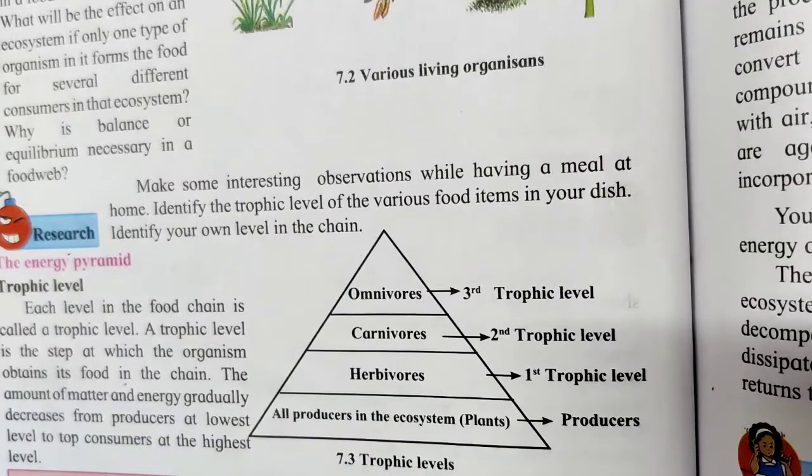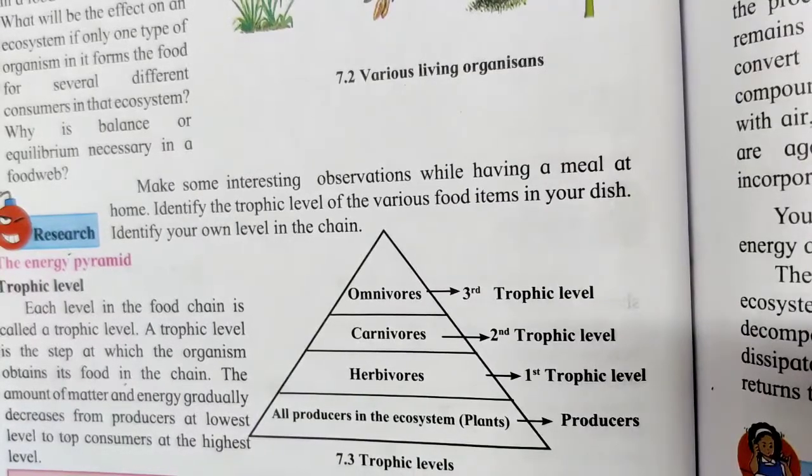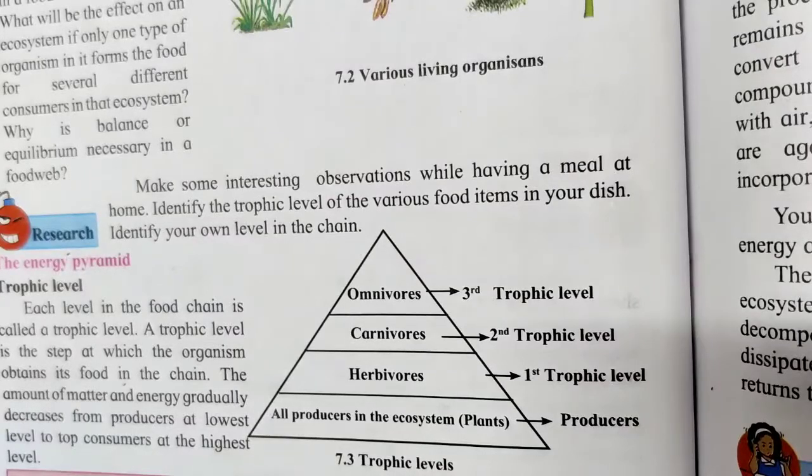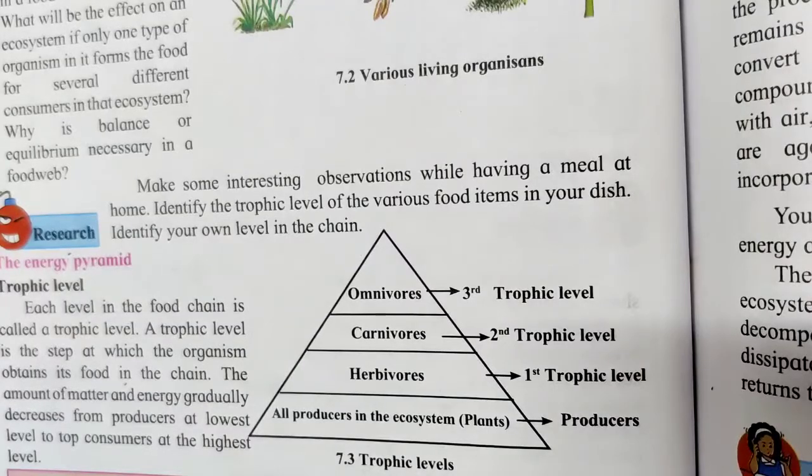It decreases from producer to herbivores, herbivores to carnivores, carnivores to omnivores at the top level or the highest trophic level. Why? Because every organism utilizes some amount of food energy for itself. Some amount of the food and the energy is lost to the environment in the form of heat. Hence, always the food or the energy as it is passed on from one trophic level to another takes the shape of a pyramid.